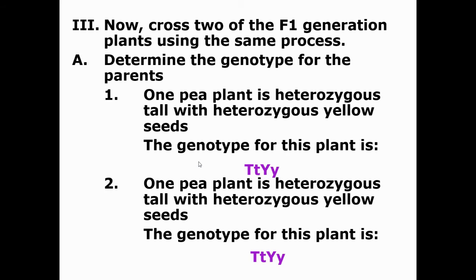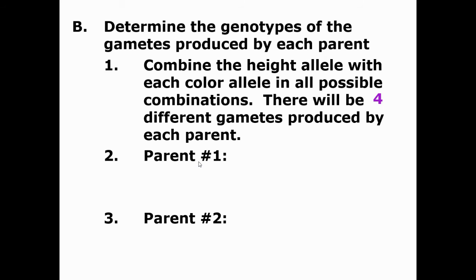Now, how do we get their gametes from that? There are going to be 4 gametes. Parent 1, let's do the FOIL method. Firsts, big T, big Y. Think of all the possible combinations you can get of those 4 letters. The outers, big T, little y. The inners, little t, big Y. And the lasts, little t, little y. Notice all 4 of them are different in this case. Parent number 2 has the exact same genotype, so they're going to get the exact same gametes.